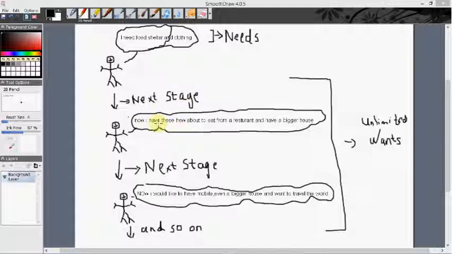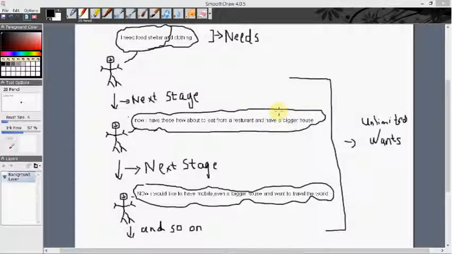Now what is he thinking? Now I have those, by those we mean those needs. His needs are satisfied. Now he says, how about eating from a restaurant and a bigger house? Now you can see how his needs have changed, how his needs have improvised into wants. Now eating from a restaurant isn't required for his survival. He could eat basic bread and water to live.